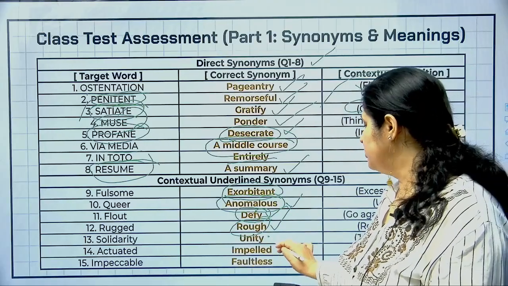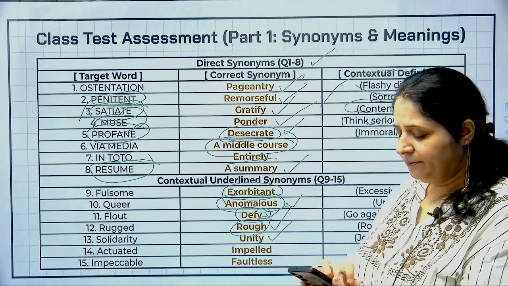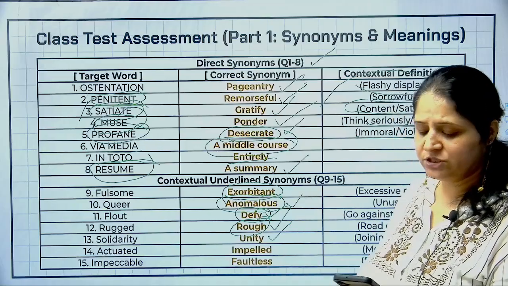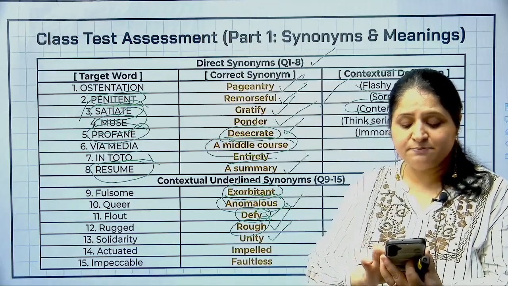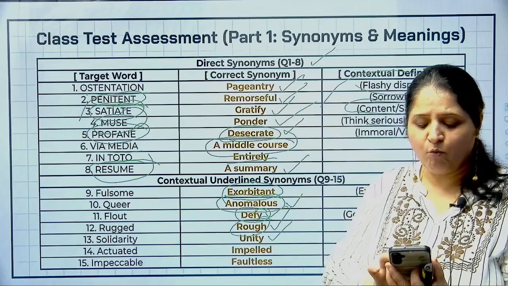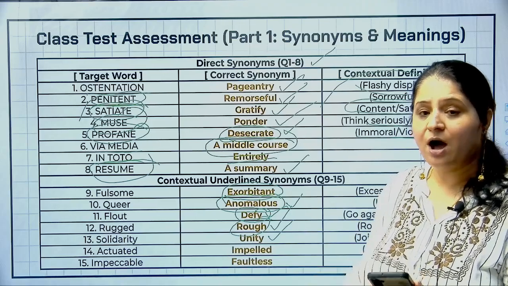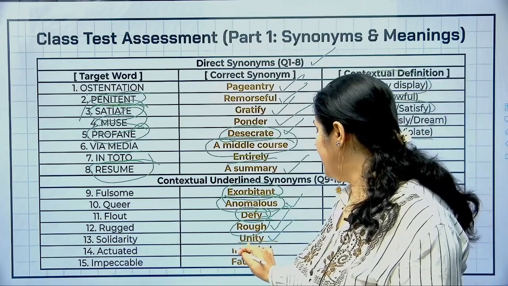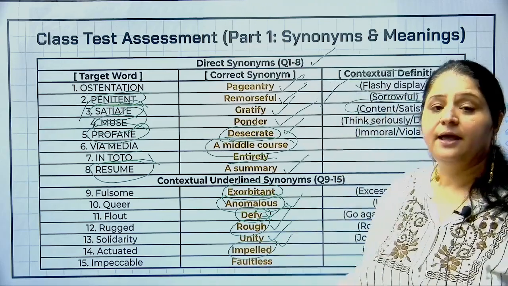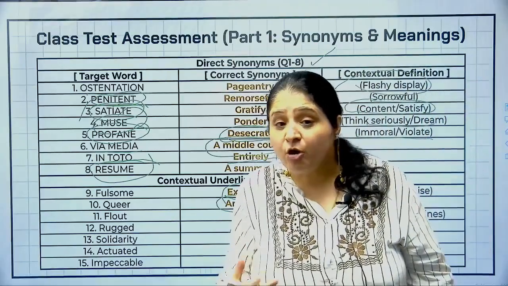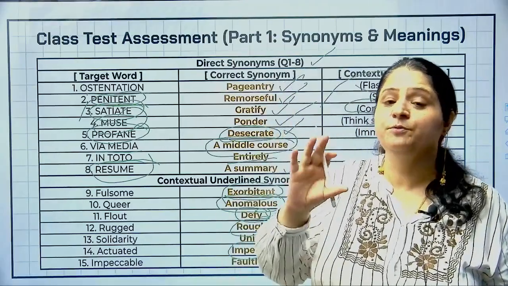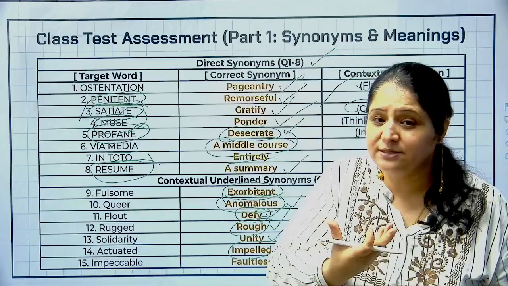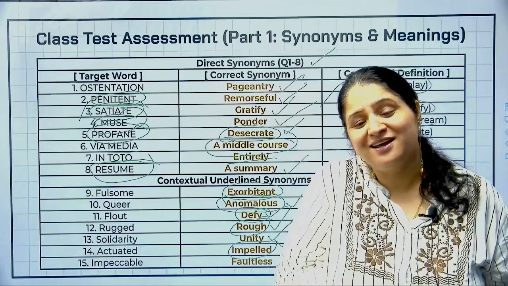Solidarity, obviously, as you know, it is unity. Actuated, अब देखो, there was the statement which says, a great statesman is actuated by love of his own country. So among the options, definitely impelled would be the correct answer. Impelled का मतलब होता है you're prompted from within to do something. So when you have that sense of patriotism, that means वो आपके अंदर से आती है, right?